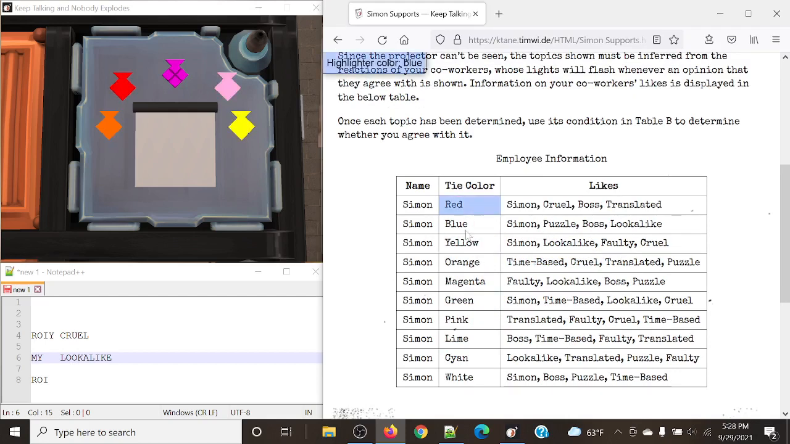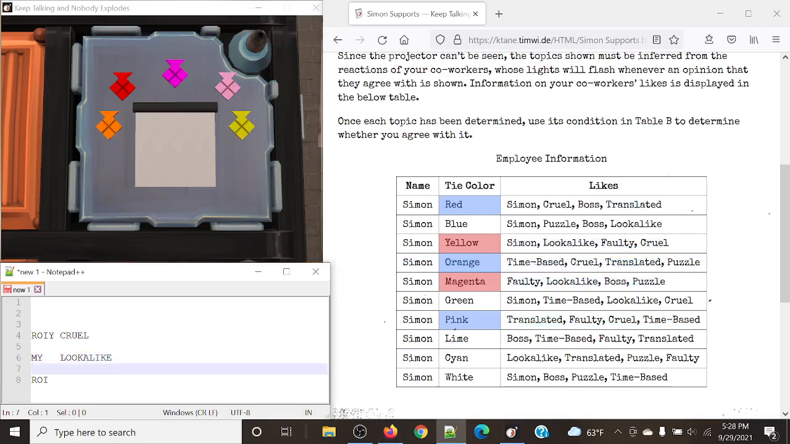And lastly, red, orange, and pink agree with this topic, and magenta and yellow don't. So quite the opposite, actually. Let's take a look. Simon, not present. Cruel, okay, but yellow does have cruel, and that one didn't show up, so that is not true. Boss, nope, pink does not have boss. And translated, no translated, no translated. Yes, this last topic is going to be translated.